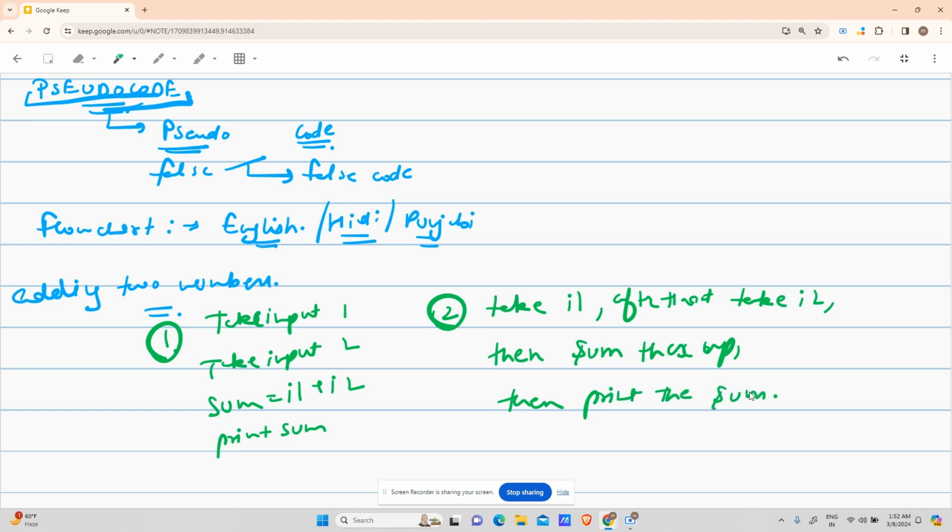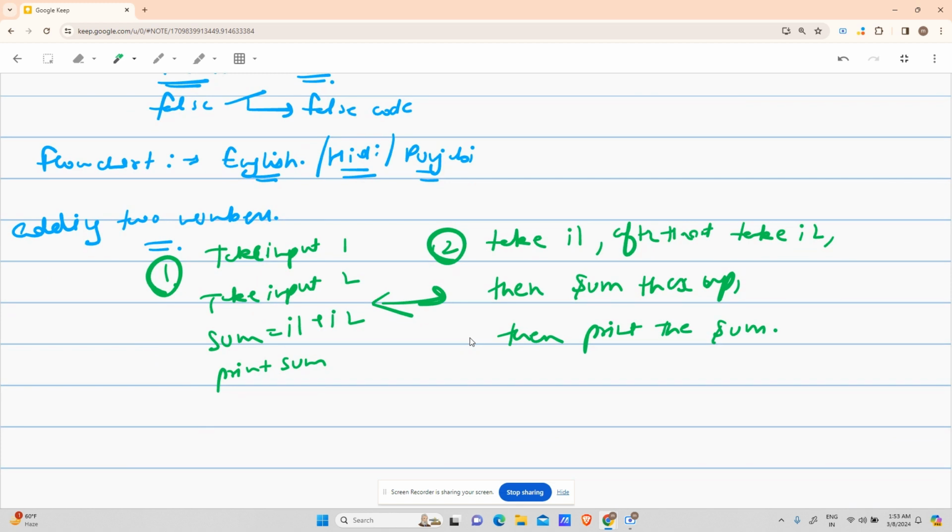This is also valid pseudocode, and you can see that these two do not have any connection with them. The algorithm is the same, but the language I've used is not at all similar, right? So this is the example of pseudocode. Pseudocode does not have a language. Pseudocode is anything you have written so that you know what you have to do, like steps after steps, steps after steps. They are not a particular defined language.